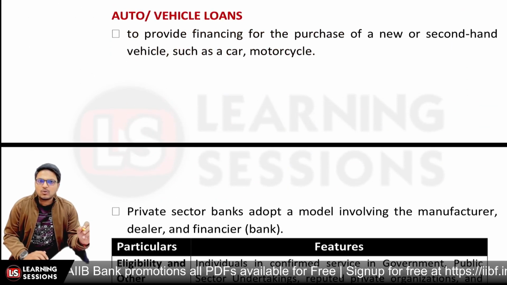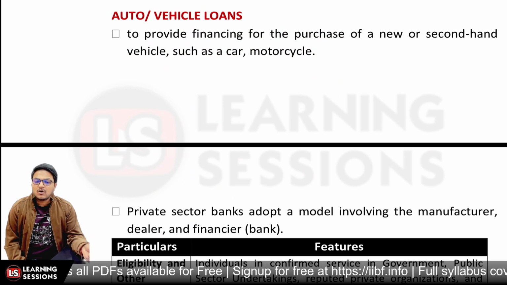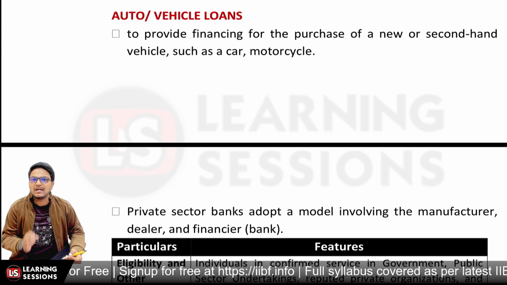And after that, it's related to auto loan. Now auto loan is actually related to when you want to purchase a 2-wheeler or 4-wheeler, and it may be a new one or it may be a second-hand one, right? So for both the cases, the loan quantum can be allowed.